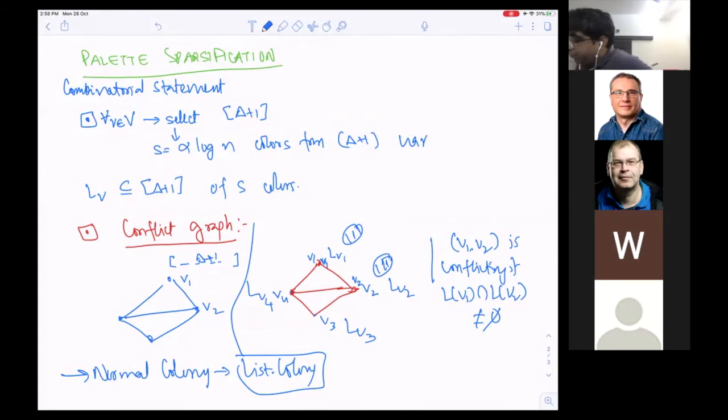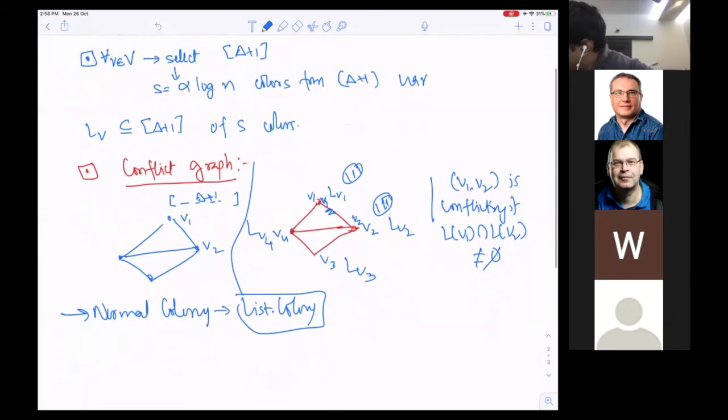Now, notice that if there's an edge V1, V2, when can that edge be conflicting? Well, there's a possibility that I could give both. If the corresponding lists have a common intersection, it is possible that I might end up giving the same colors to the endpoints of this edge. So this is my potential conflicting edge, so I keep this. But imagine if I have an edge whose corresponding lists are disjoint. Can that edge become monochromatic if I give you a list coloring of this? You get my point, right?